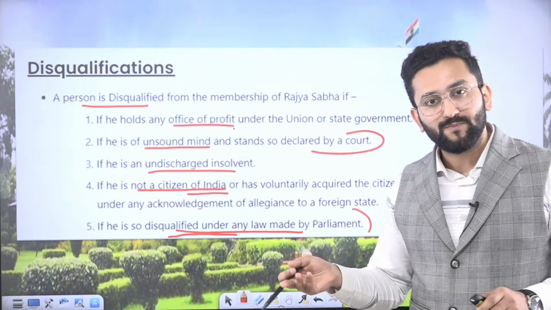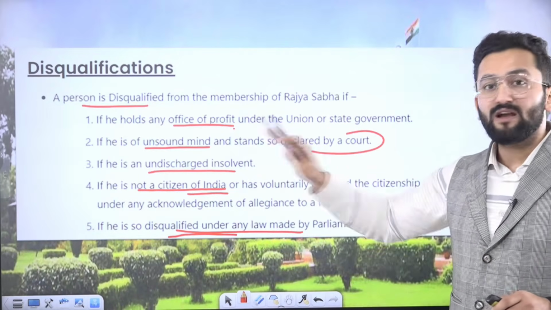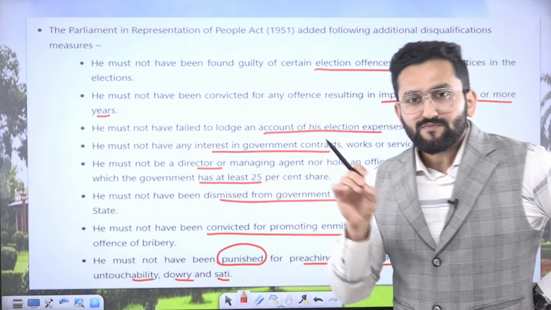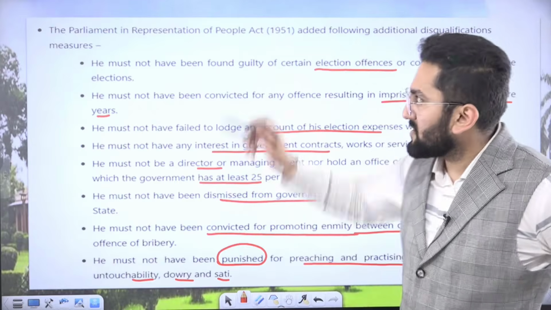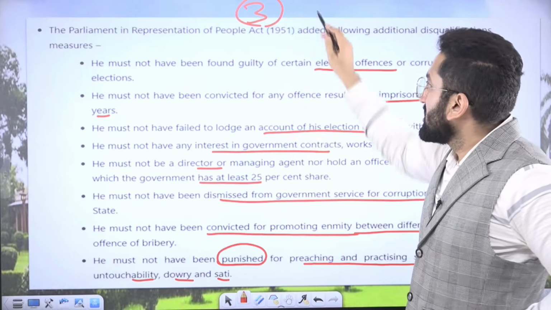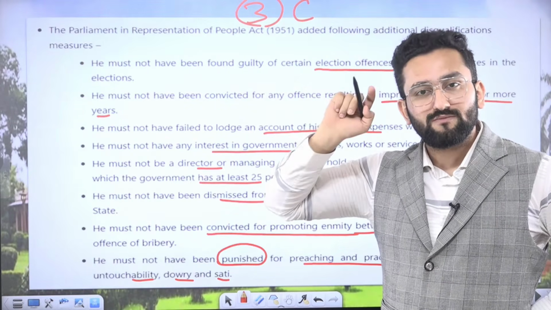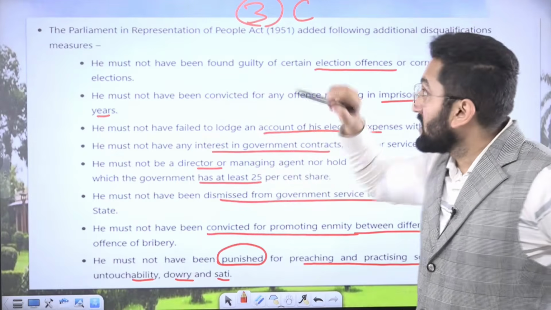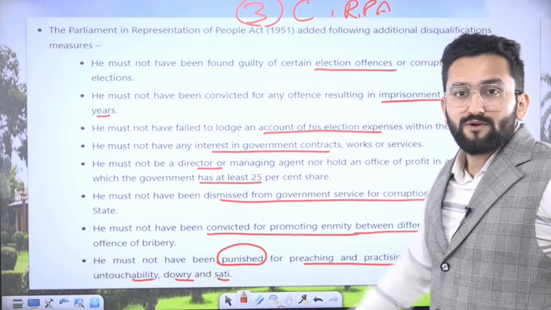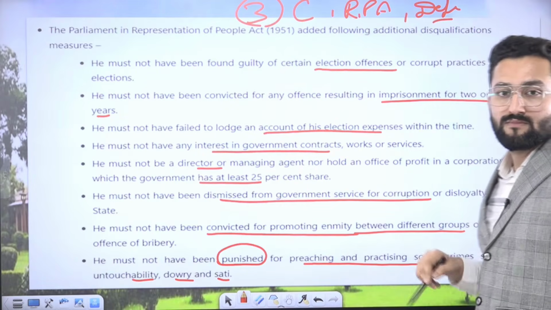Any law made by Parliament. If Parliament makes a law that if this person does this, then this person will be disqualified. So these laws will be applicable on disqualification. Now, with disqualification, you need to remember three broad categories. One is the Constitution, if you flout a rule mentioned in the Constitution, like citizen of India. Second is mentioned under the RPA, like we are talking about. And third is the anti-defection law, the 10th Schedule.